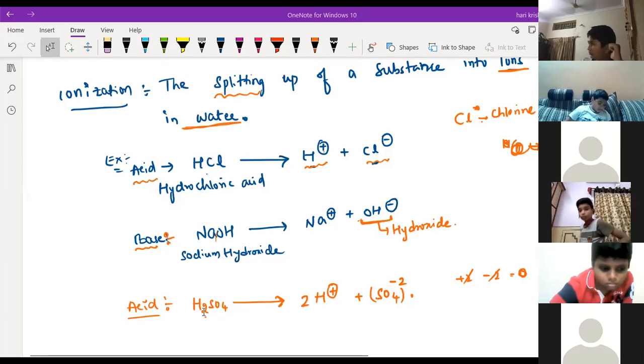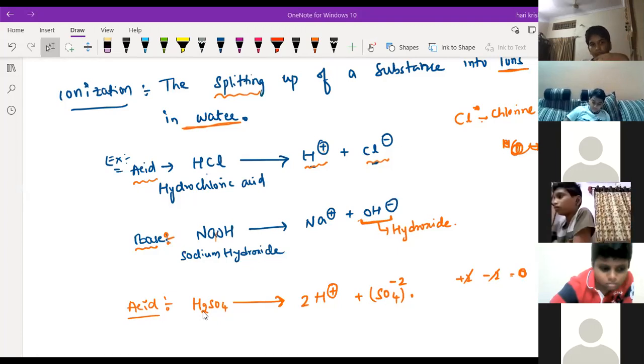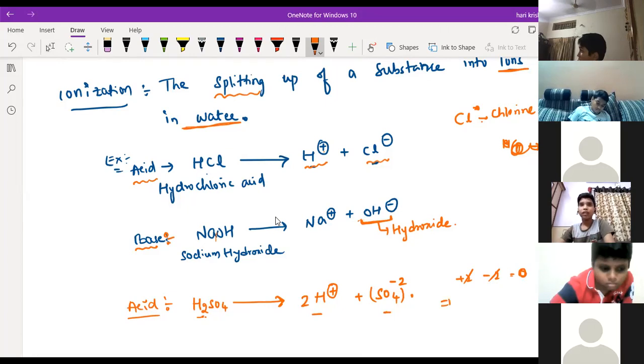Yeah, H2SO4. Suppose if you dissolve H2SO4 in the water, how many hydrogens are there? 2 hydrogens are there, right? So it will produce 2 H plus ions and the remaining as sulfate ions. These things we'll study in the higher classes, what the sulfate is and all. Okay, sir.